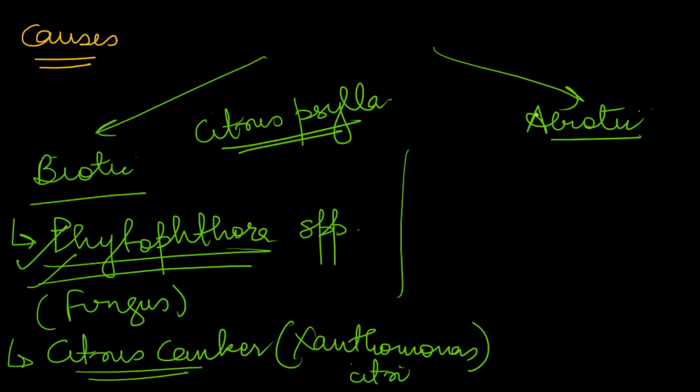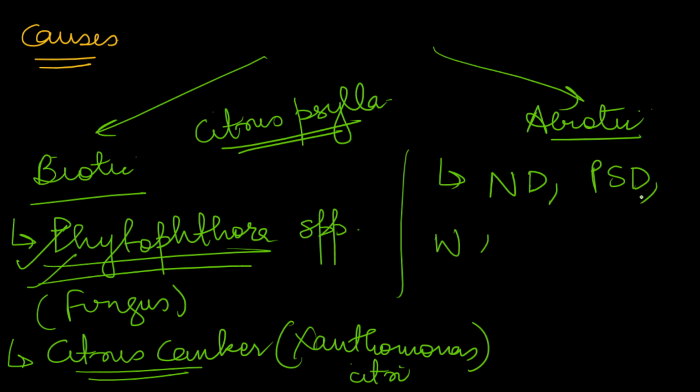But there are various abiotic factors also. With biotic factors, if abiotic factors combine, it makes very complex, very devastating citrus decline. These abiotic factors could be nutrient deficiencies, poor soil drainage, waterlogging problem, inadequate irrigation, use of poor root stocks, improper cultural practices. So these will be all abiotic causes.